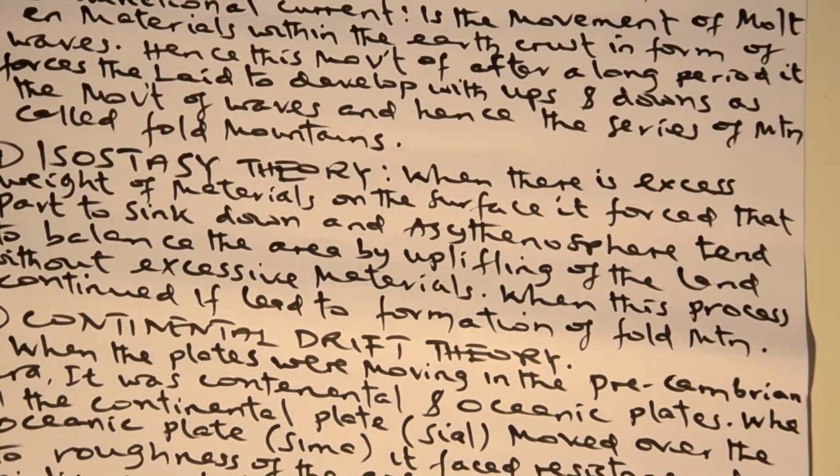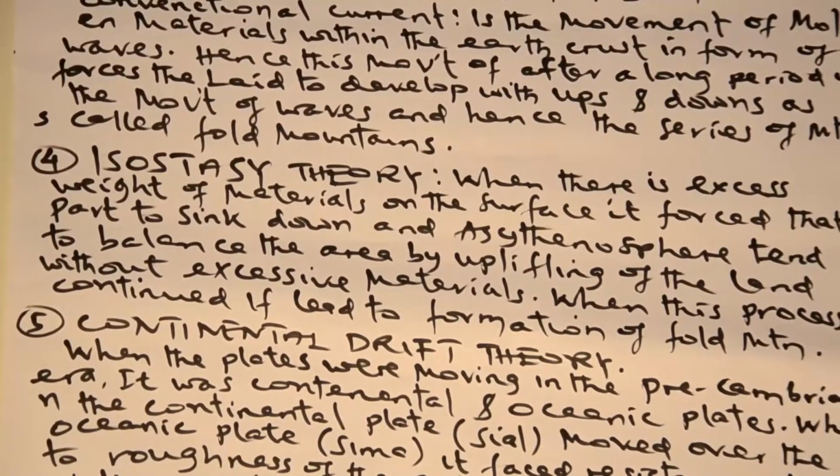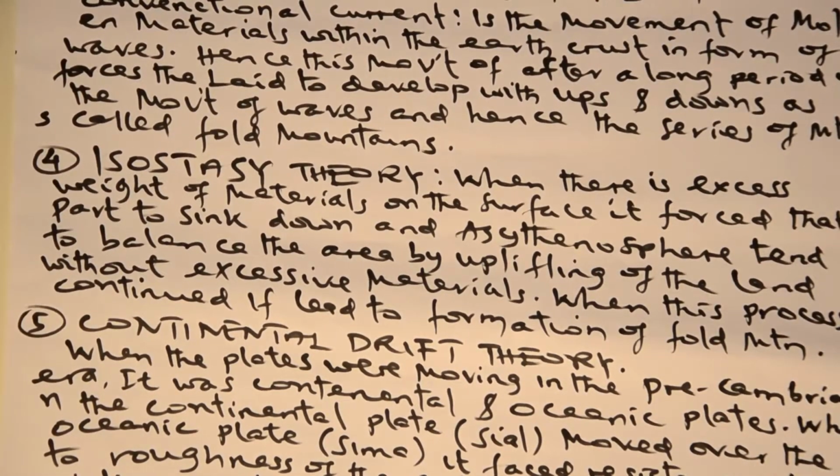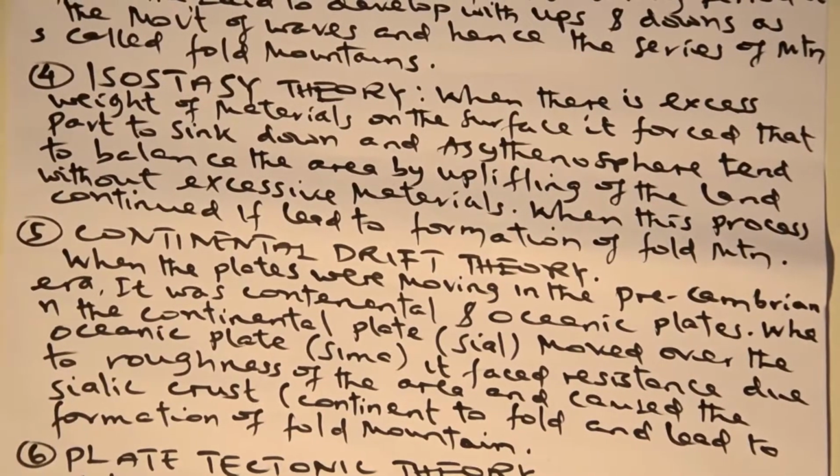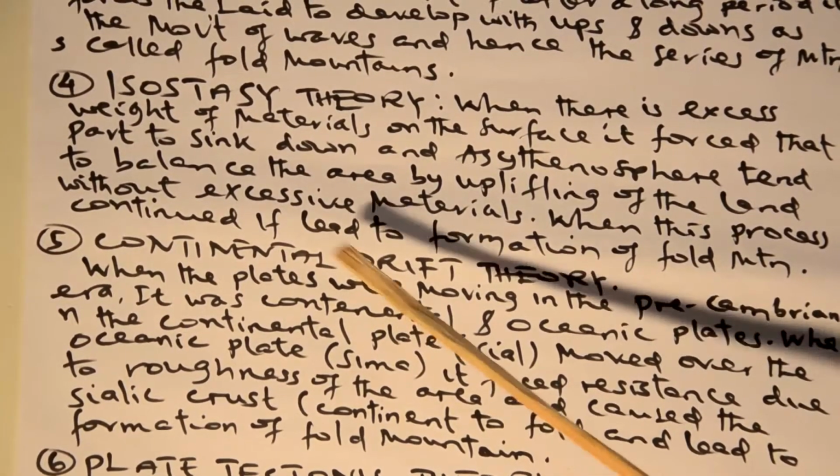Dear students, another theory concerning the formation of folding, or genesis of folding, is the continental drift.